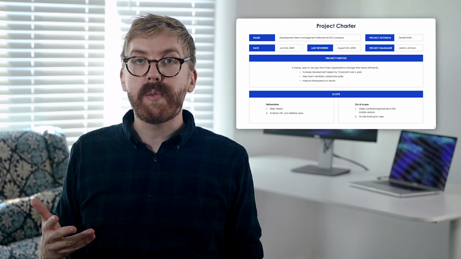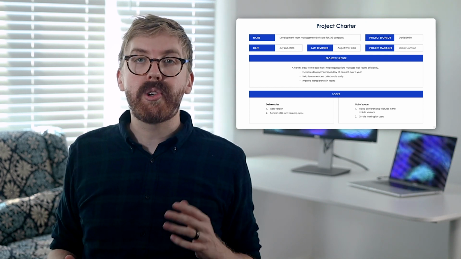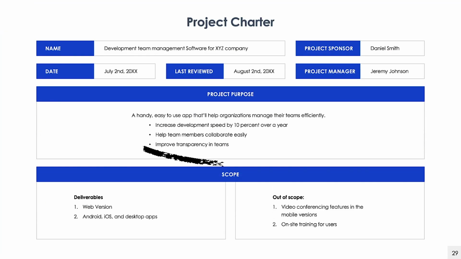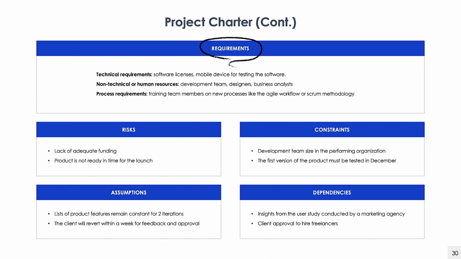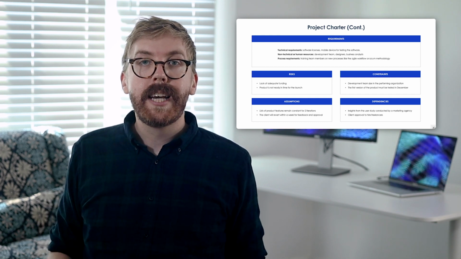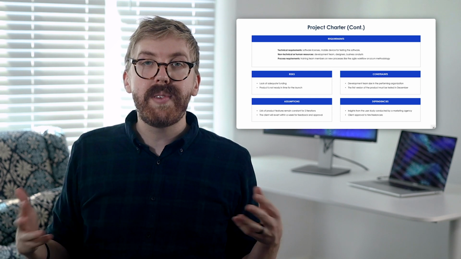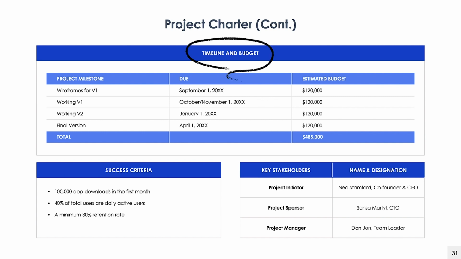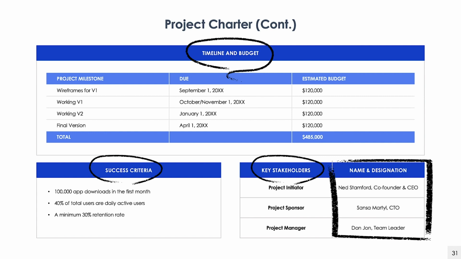To apply the concept of first principles to your own projects, you can use a project charter to unite all internal and external stakeholders around a common purpose. A project charter is not only the elevator pitch for your project's goals, but outlines the scope of the project as well as its technical requirements, risks, constraints, and assumptions and dependencies. These core principles of a project set expectations as the project develops and can be used as the source of truth that grounds all stakeholders to stick to the plan. The project charter also outlines the project timeline and budget, key stakeholders in charge, and criteria for success, so everyone involved knows who is responsible for what and what accomplishing the project should look like.